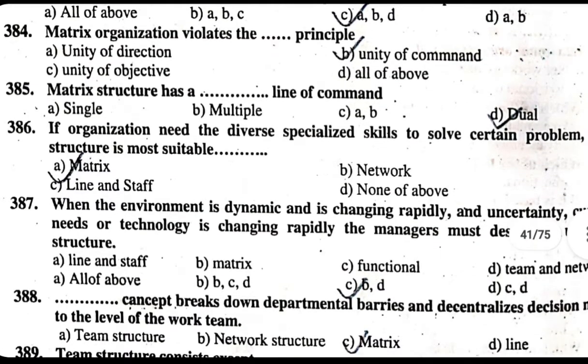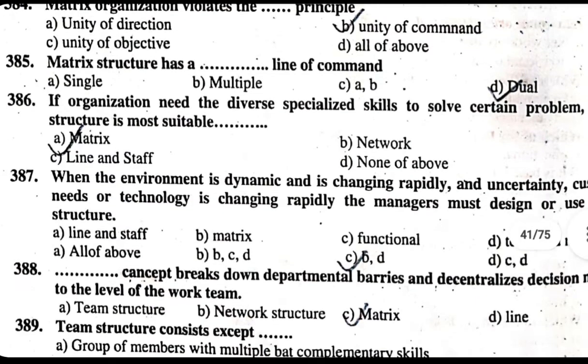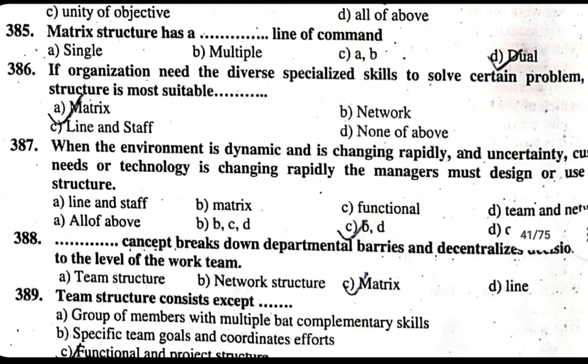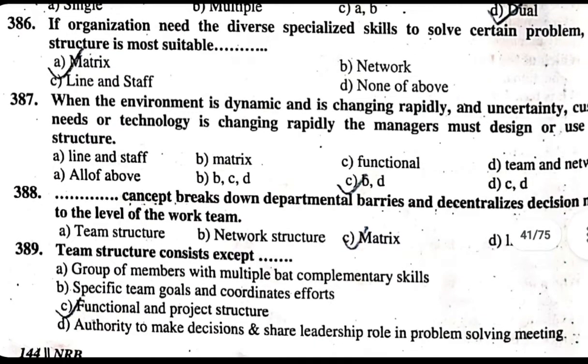388. Dash dash dash concept breaks down departmental barriers and decentralizes decision making to the level of work team. The correct answer is C. Matrix. 389. Team structure consists except functional and project structure, but team structure consists group of members with multiple complementary skill. B. Specific team goal and coordinated efforts. D. Authority to make decision and share leadership role in problem solving meeting.